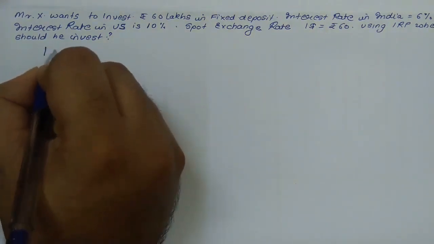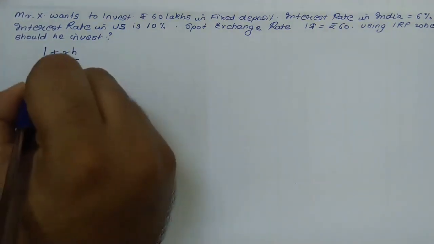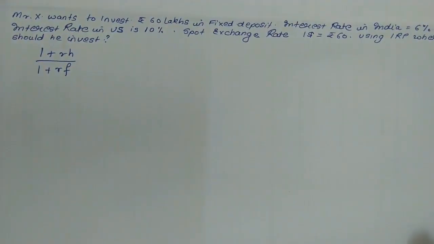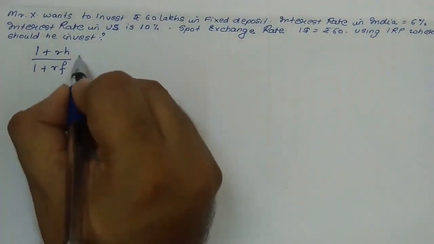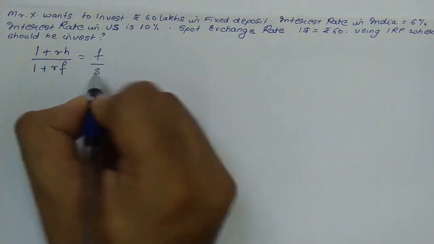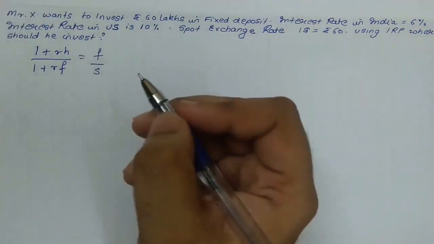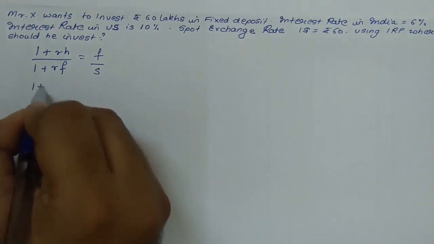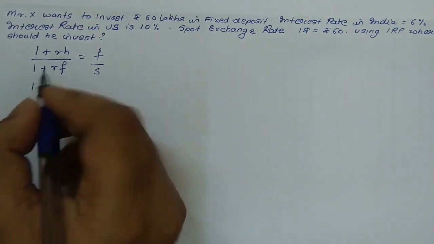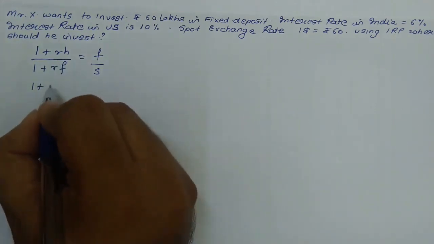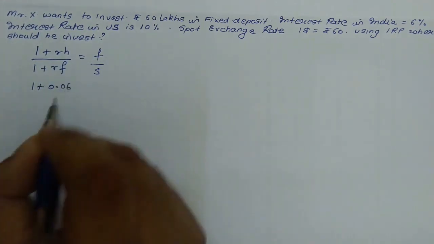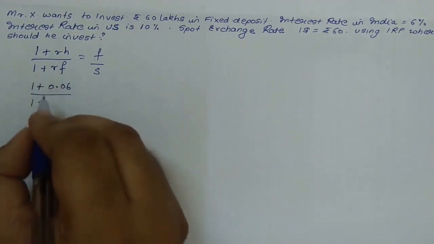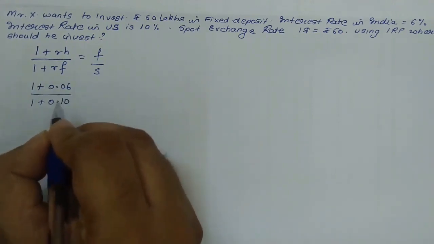The formula was (1 + RH) upon (1 + RF) is equal to F upon S. Now, in order to solve this particular sum, the rate in the home country was 6%, so that is nothing but 0.06, whereas in the foreign country, that is US, it was 0.10.